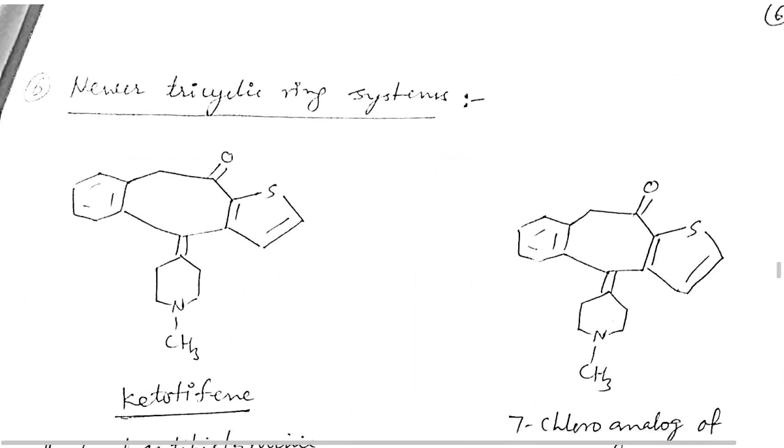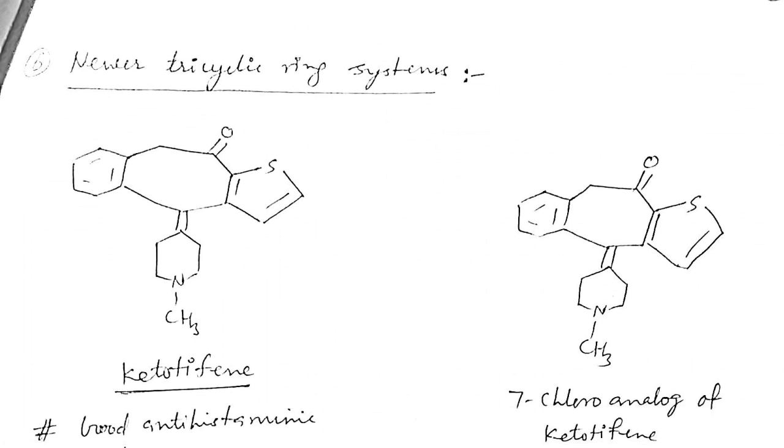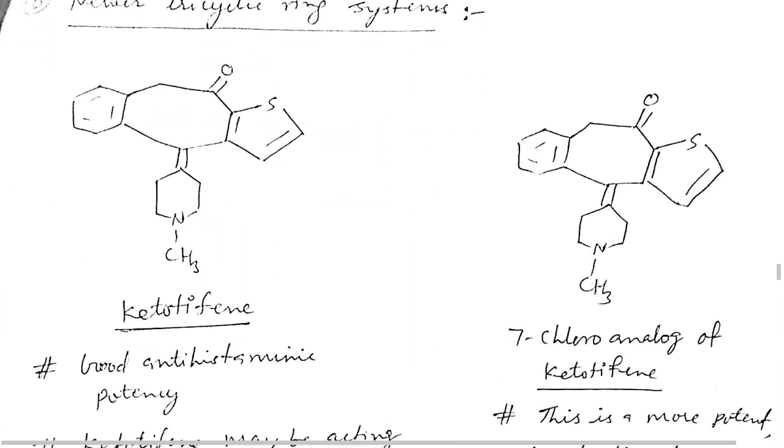We were discussing, last class, the newer tricyclic ring systems, mainly ketotifen. Look at the structure, it is similar to cyproheptadine. In cyproheptadine there is no ketonic group, and there is a double bond at positions 10 and 11. But here, at the 11 position, there is a ketonic group.